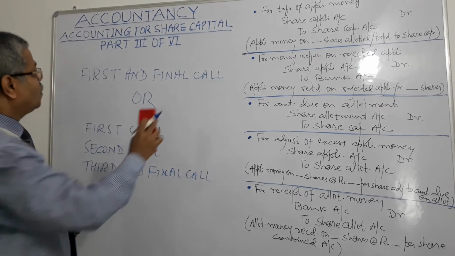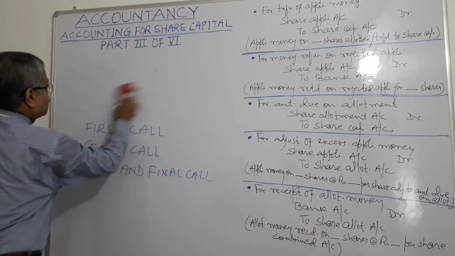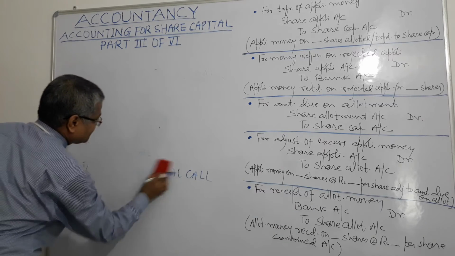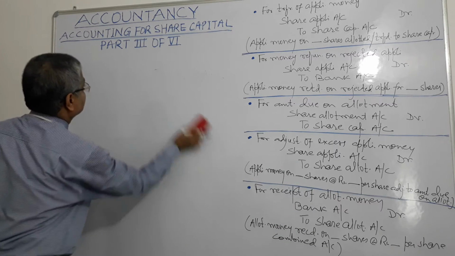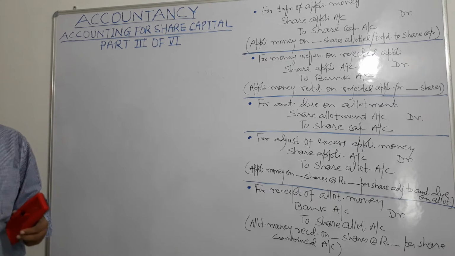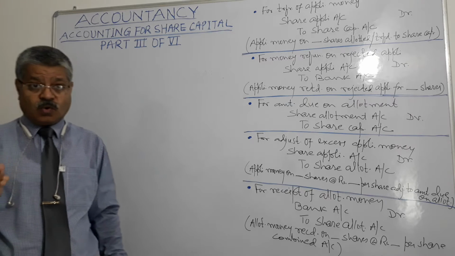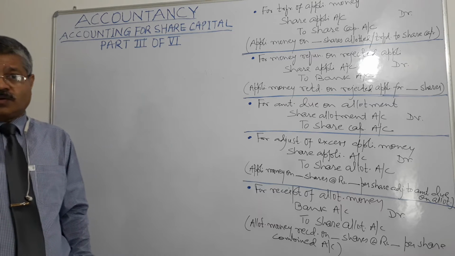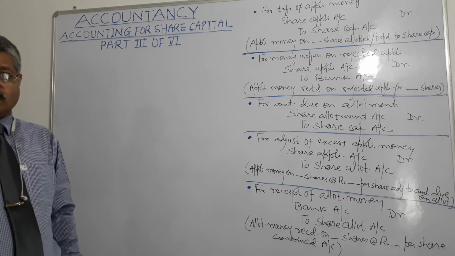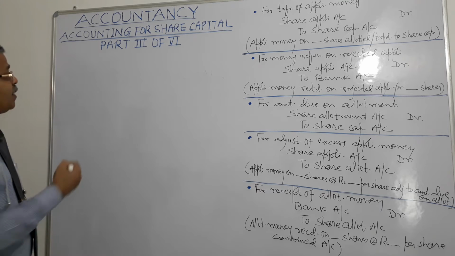Now on calls, what are the accounting entries to be passed, right? It will be for call amount due. Call amount is due. So share call account to share capital account.